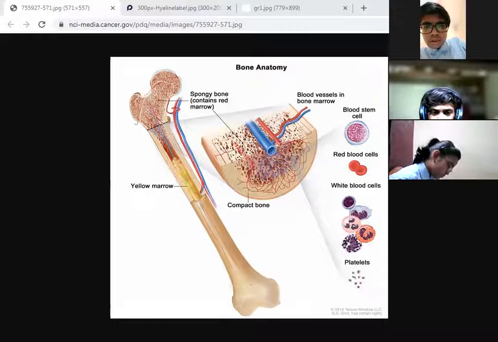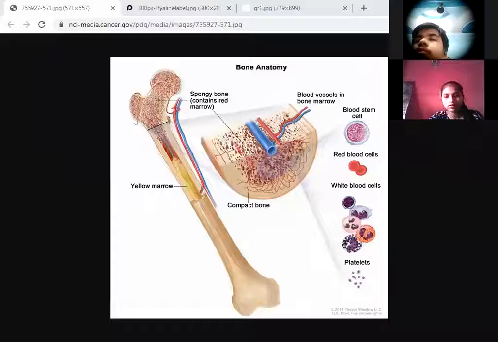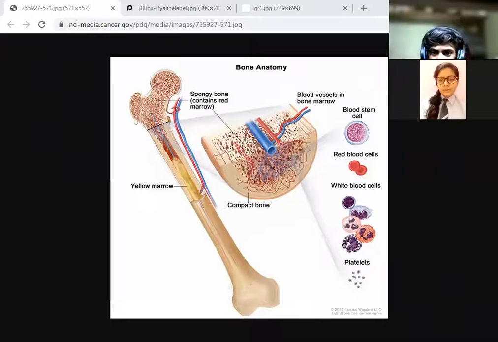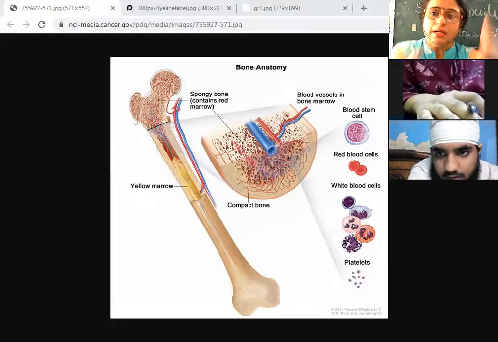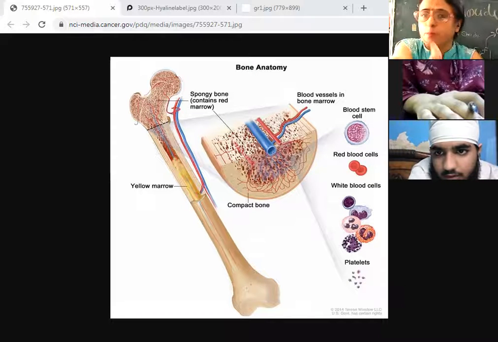So the shape to the body. Who provides the shape to the body? Bones. It is the bone. One of the skeletal system. Yeah, bone, skeletal system, and skeletal system is made up of bones.